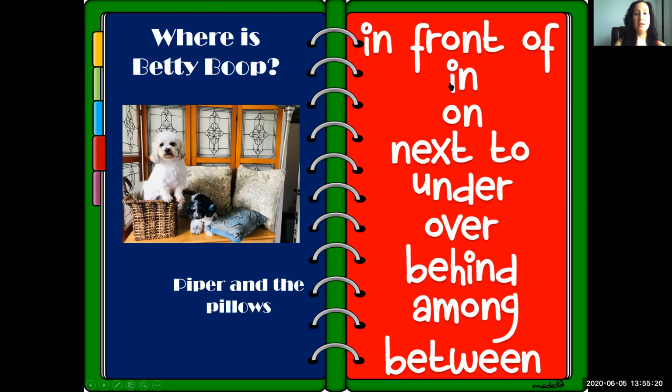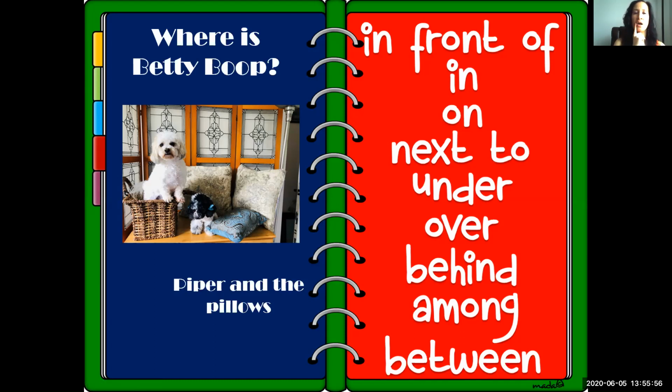Is Betty Boop in Piper and the pillows? I don't think so. Is Betty Boop on Piper and the pillows? Is Betty Boop next to Piper and the pillows? Maybe. Is Betty Boop under Piper and the pillows? Over Piper and the pillows? Behind Piper and the pillows? Is Betty Boop among Piper and the pillows?